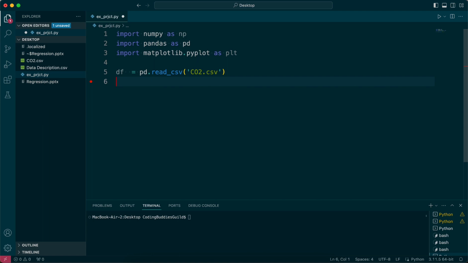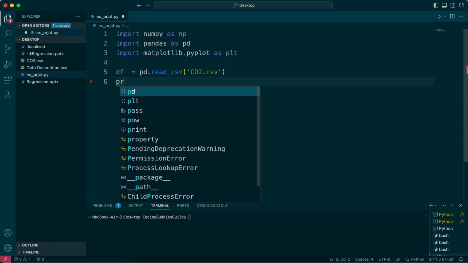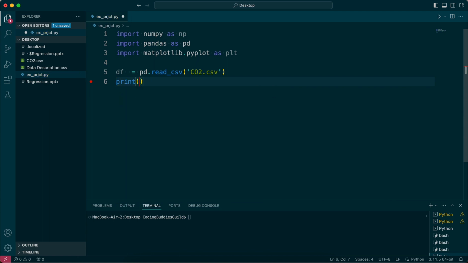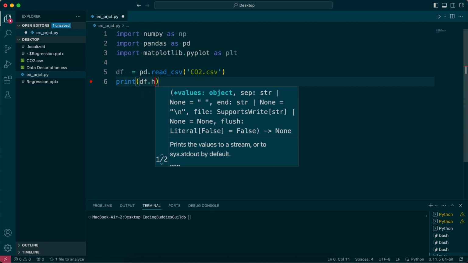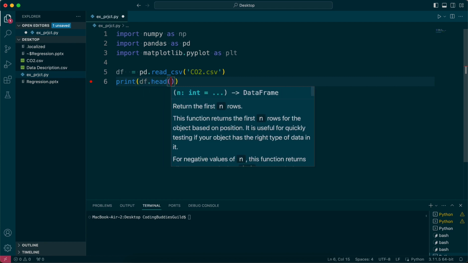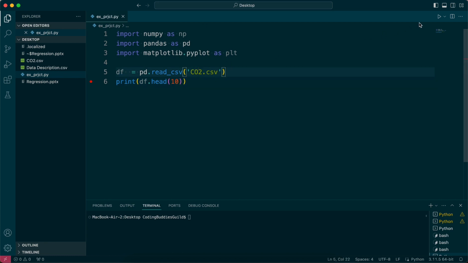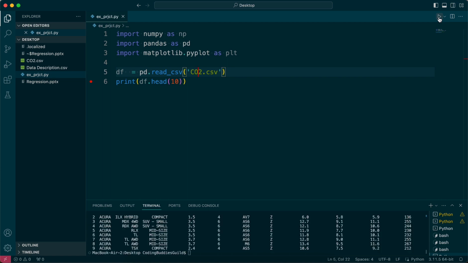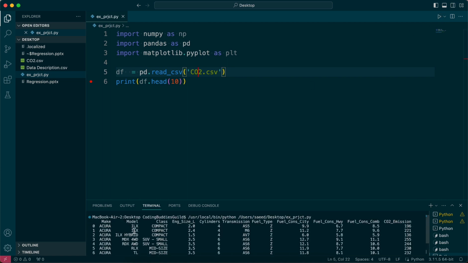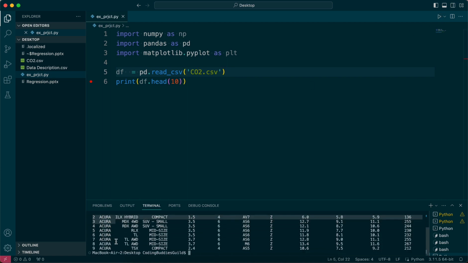And then we can use something that we've learned before and say print df.head and see the first 10 rows of data. We do this and cool. So this is 0 to 9, which is the first 10 rows of the data. Okay, cool. We have our data set.